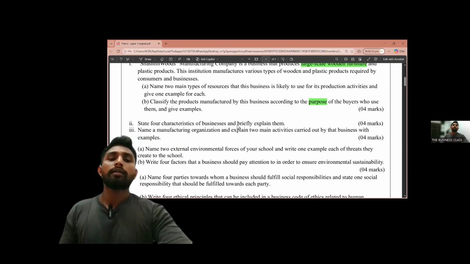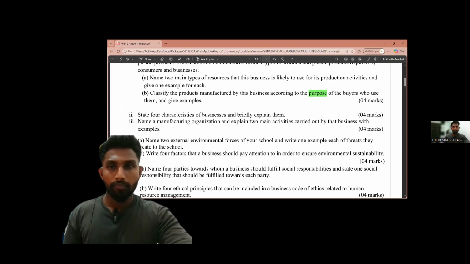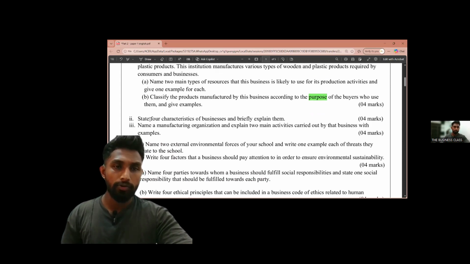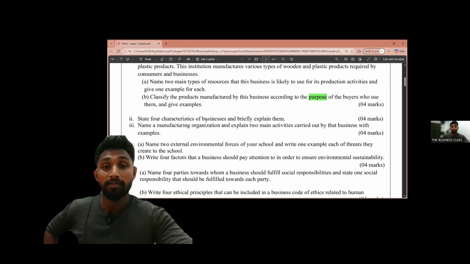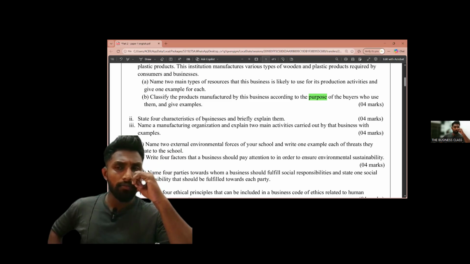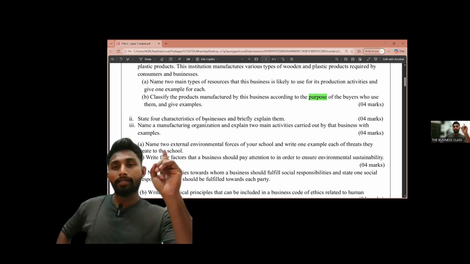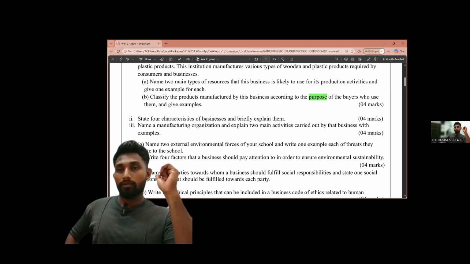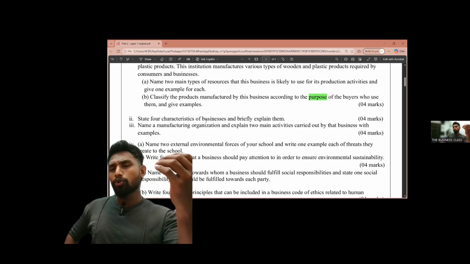Okay, next question: state 4 characteristics of business and briefly explain them. We can list one characteristic: businesses are fulfilling human needs and wants. That is one answer, so you can describe that. Very easy now.